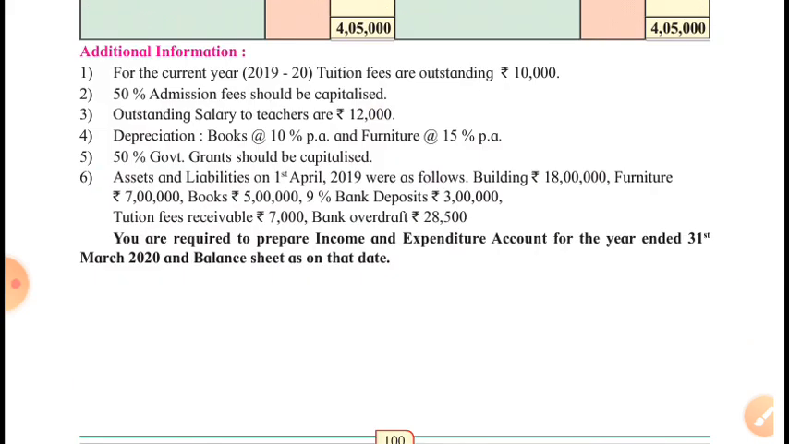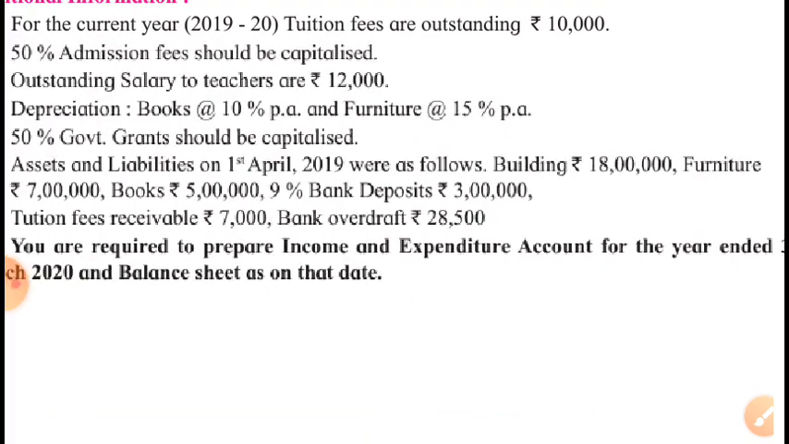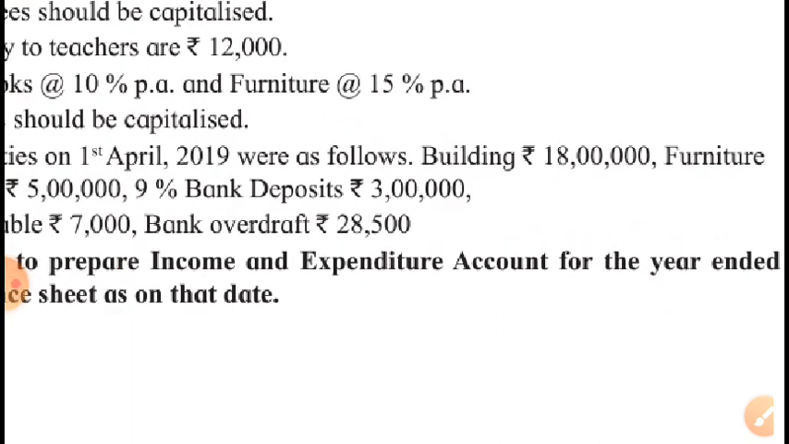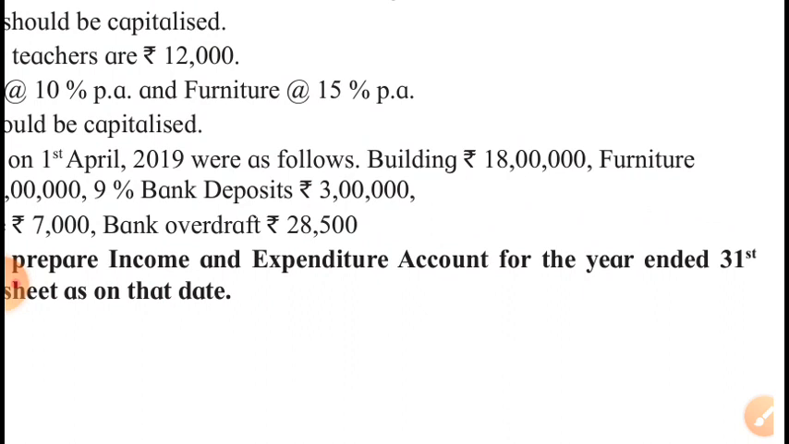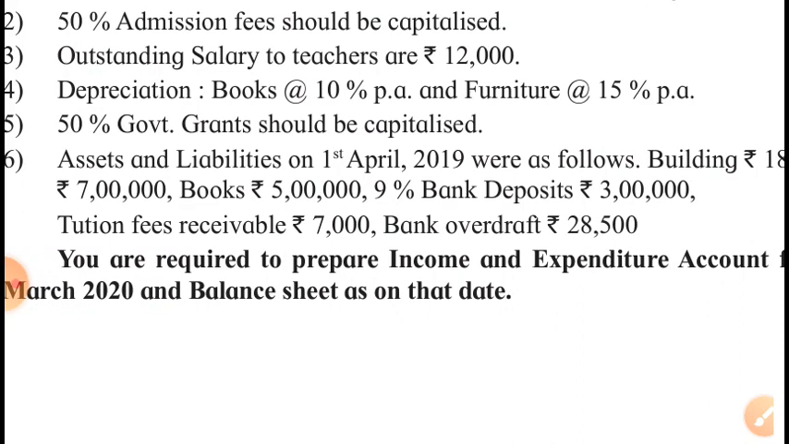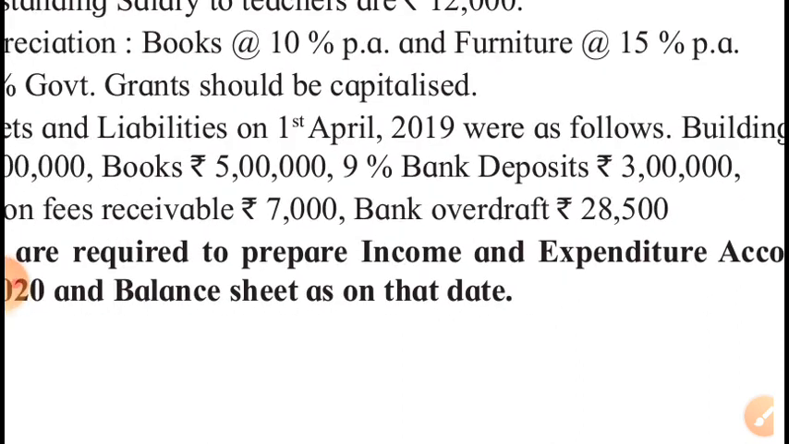So first of all, we will have to prepare the opening balance sheet. Why? To know the opening capital fund. So let's prepare the opening balance sheet. Balance sheet as on 1st April 2019. On the asset side, show building, show furniture, show books as given in the sixth adjustment. On the asset side, show 9% bank deposit, 3 lakh.